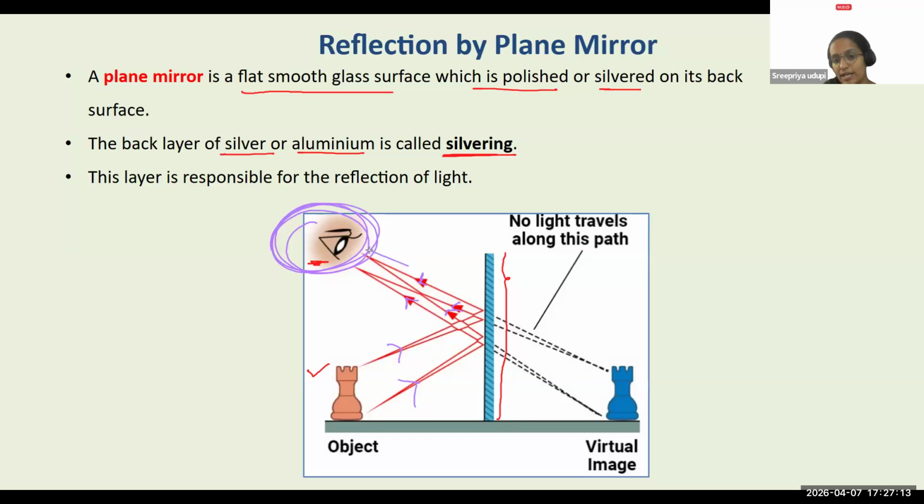For him, light is coming in this direction. So therefore, there must be an object placed here, right? This is how we perceive. This is how we are seeing an image. For him, the light direction is this, the direction of the violet or purple color, whatever color I have drawn. That is the direction in which he is seeing the light.